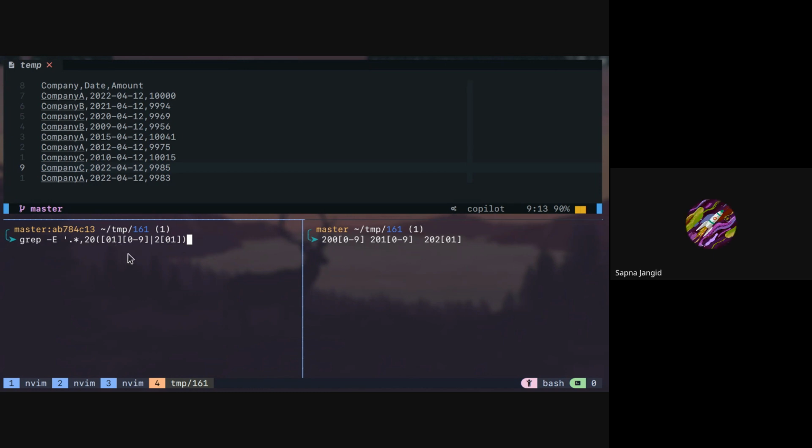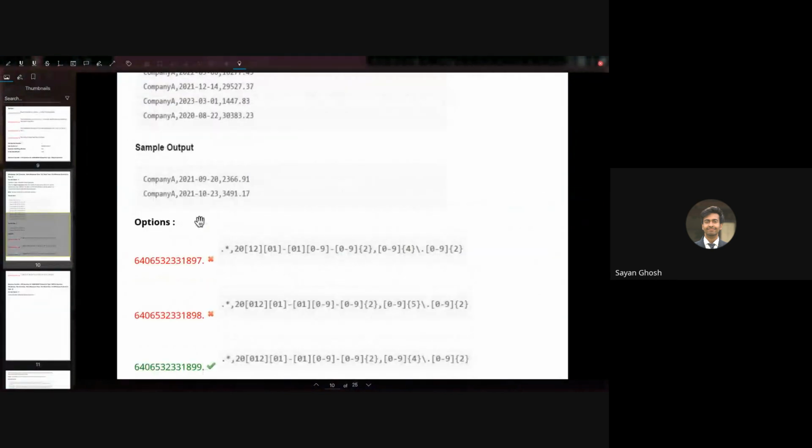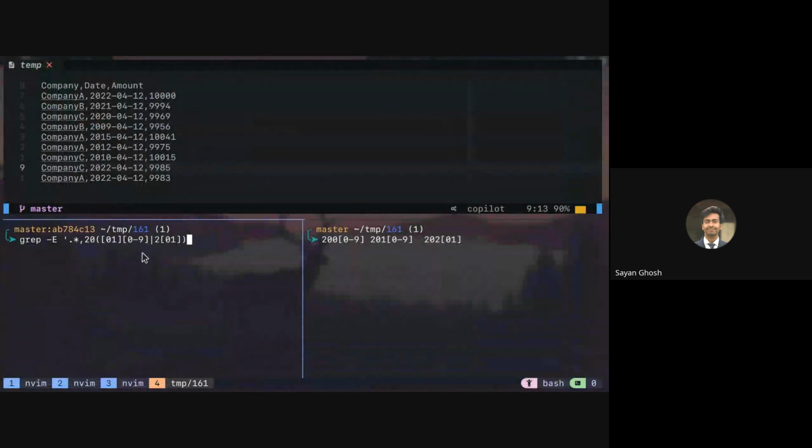A little complex, sir. Yeah, but this is regex, right? If you're familiar with regex, you should be able to slowly build it one by one. Ideally, in the exam, we will not have to build it. We'll have the options, so you can go through them. But for this question, none of the options are correct, so going through them will not help us. So I'm simply building it on our own. This will also help you check options if you're able to build it.